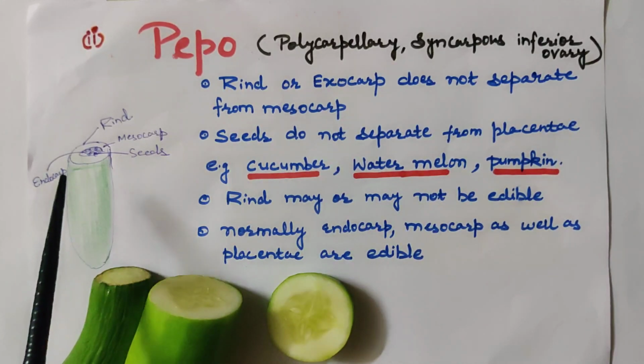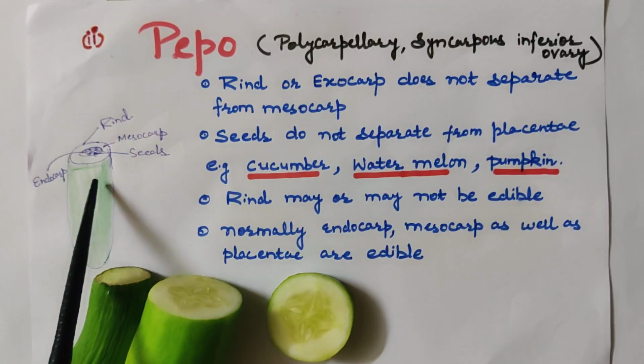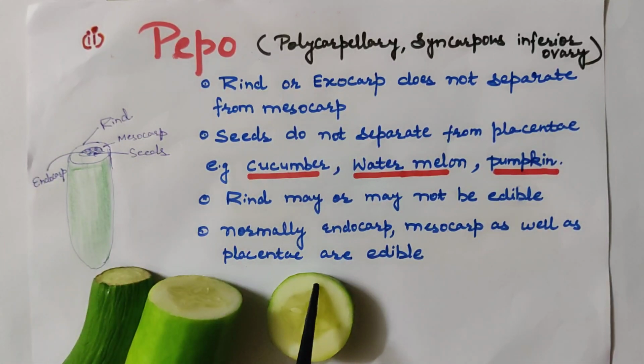In cucumber, outside, the exocarp is there. Inner to the exocarp is the mesocarp, and then the innermost endocarp, and here the seeds are attached to this with the help of placentae. So pepo develops from a polycarpellary syncarpous inferior ovary.